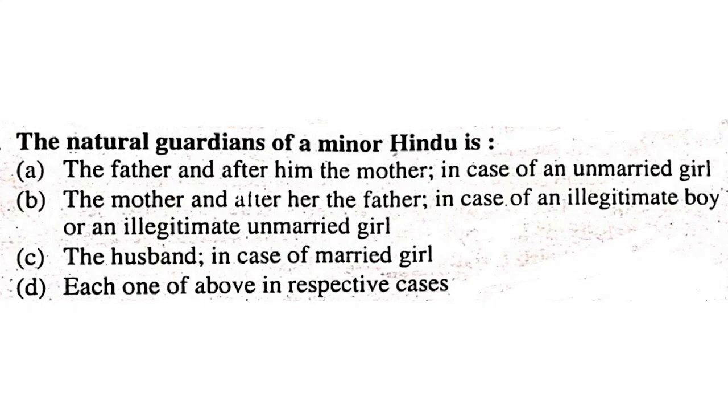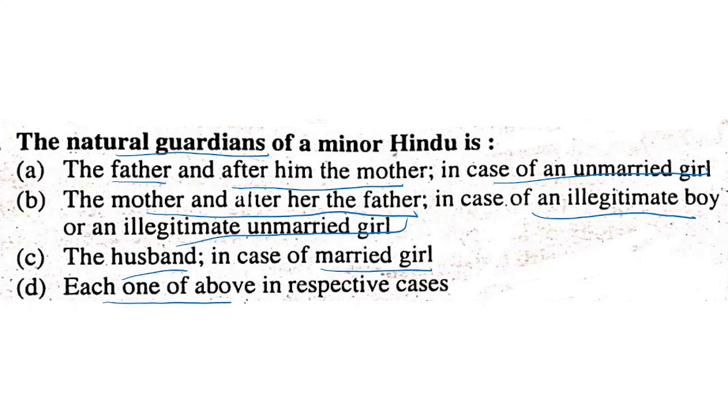The natural guardian is the father and after father it is the mother, and in case of an unmarried girl, the mother and after her the father, in case of an illegitimate boy or an illegitimate unmarried girl, the mother, and the husband is natural guardian in case of a married girl, and each one of the above in respective cases. It is each one of the above in their respective cases. They all are guardians in their respective cases. This is the correct answer.